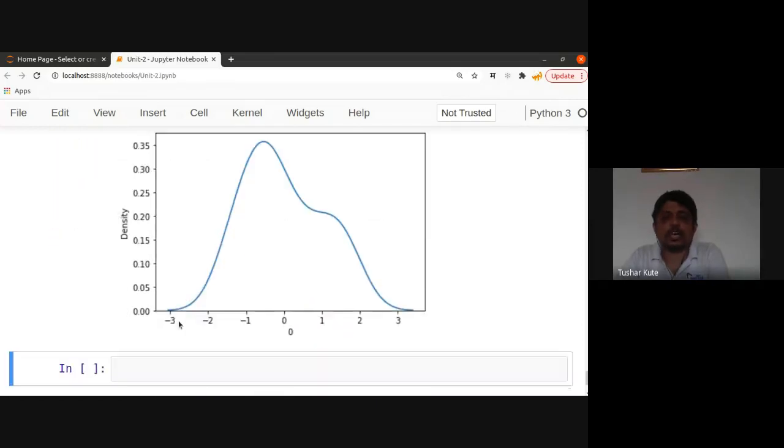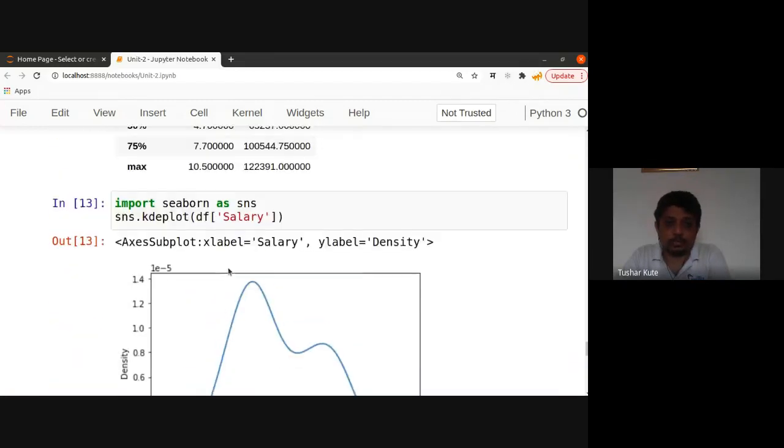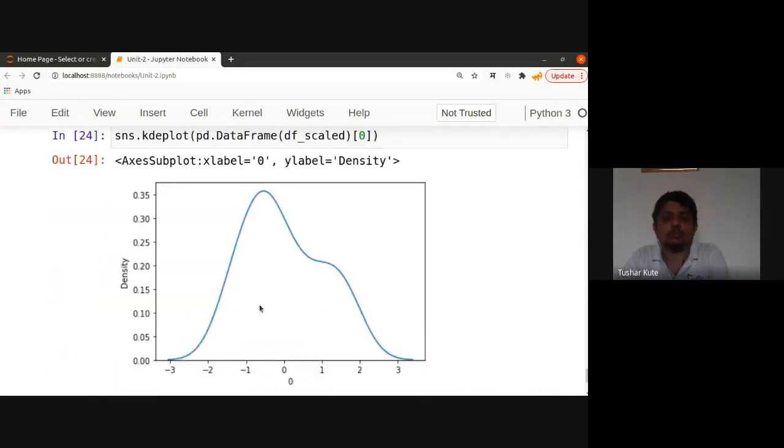See this scale data. This is almost the data distribution that you have seen before Z-score and after Z-score. You just compare it. See, this is one, before Z-score and after Z-score. How much difference is there in the distributions?